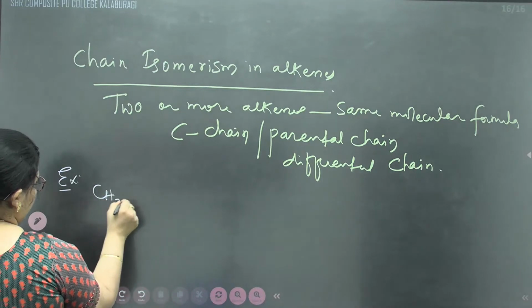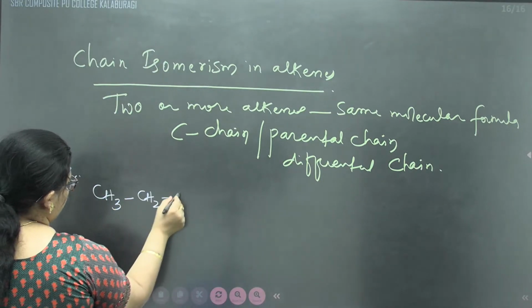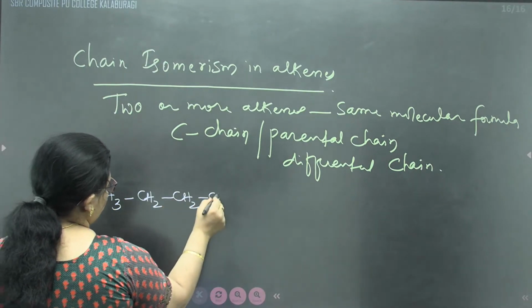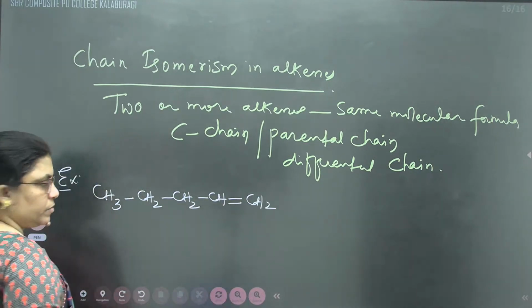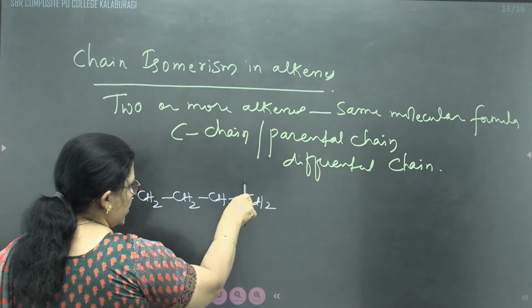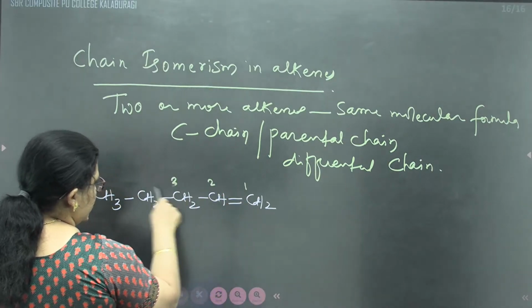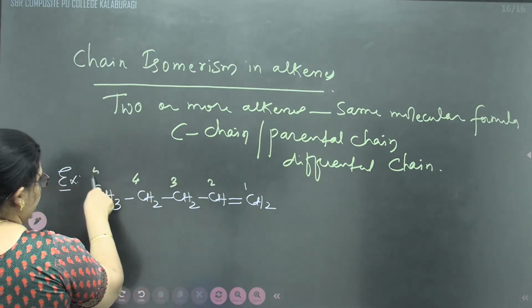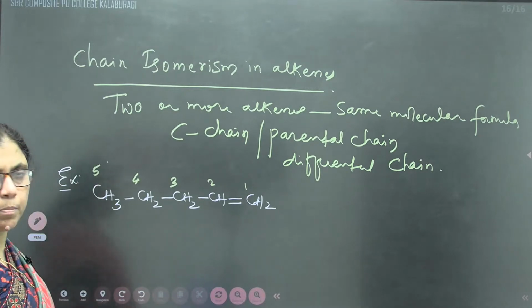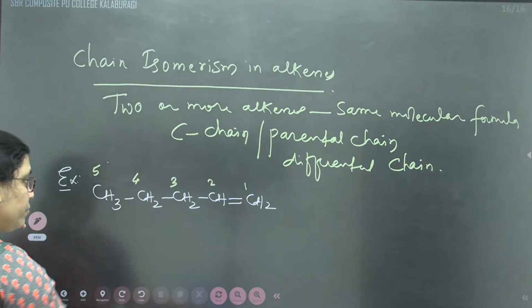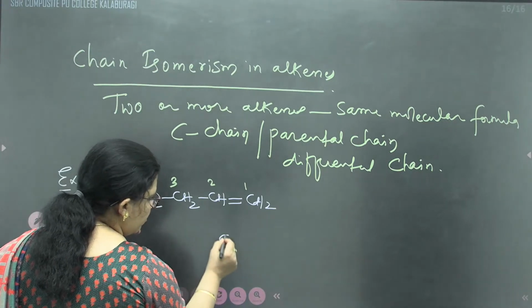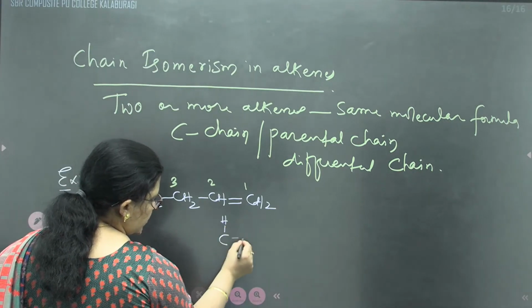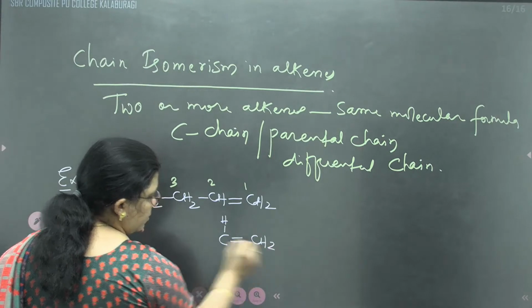If I'm going to write, for example, CH3, CH2, CH2, CH, double bond CH2, this is carbon atom number 1, second, third, fourth, and fifth. Pent-1-ene. We can write its chain isomer without changing this position. This will remain as it is.